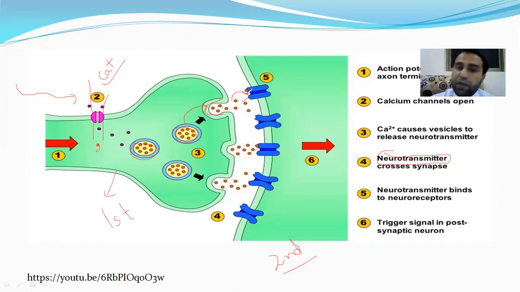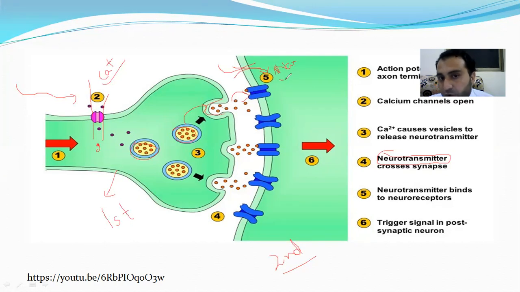When it binds with that receptor, automatically a specialized channel called sodium channel will open. When sodium channel opens, influx of sodium will take place. The more sodium channels open, the more sodium will enter this neuron.